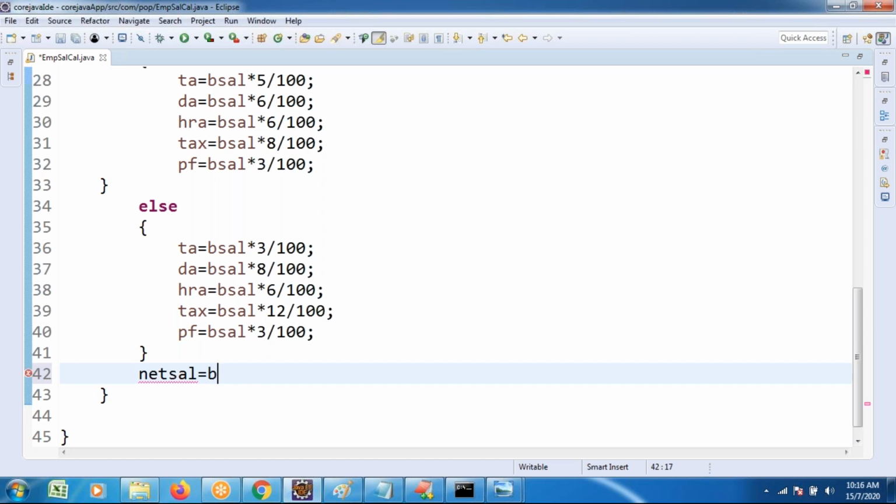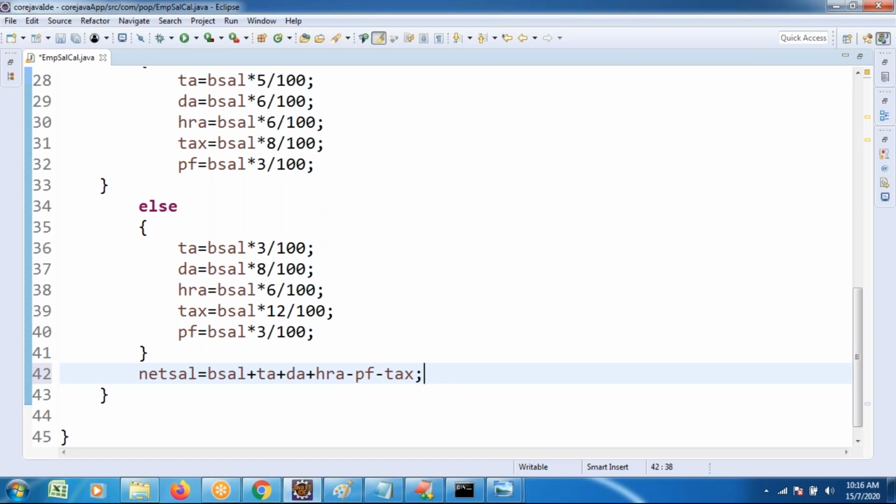Basic salary plus TA, DA and HRA, which are additionally added to the salary, but PF and tax are deducted from the salary. It is only addition and subtraction logic, not a big thing.